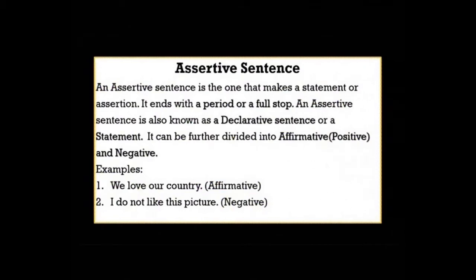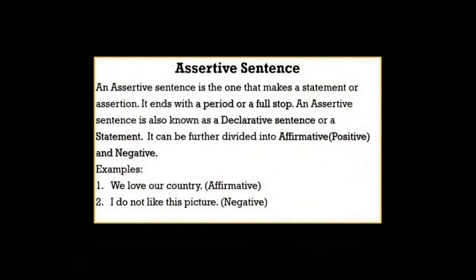So, students, assertive sentences are simple statements we make. When we write these sentences, there would be full stop at the end of each assertive sentence. Further, we can divide it into 2 parts, that is positive or affirmative or negative. These sentences are also called declarative sentences because they make declarations.